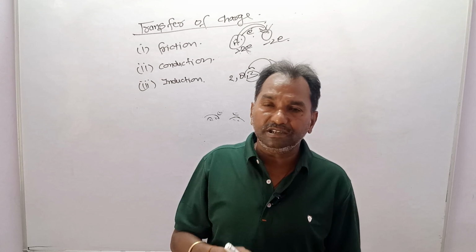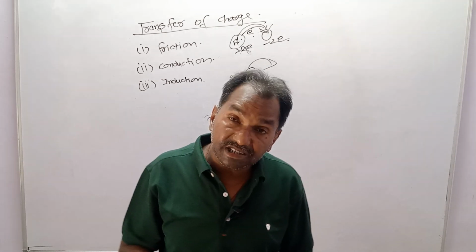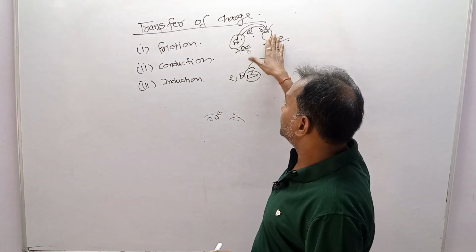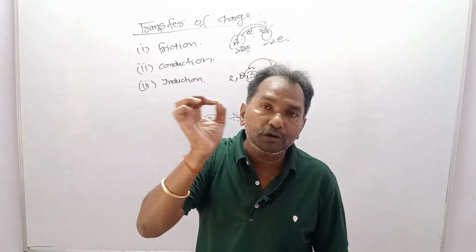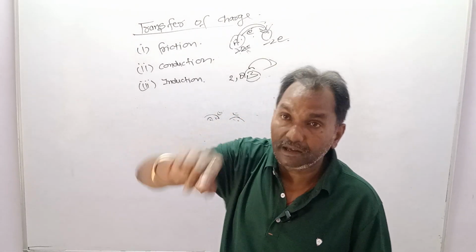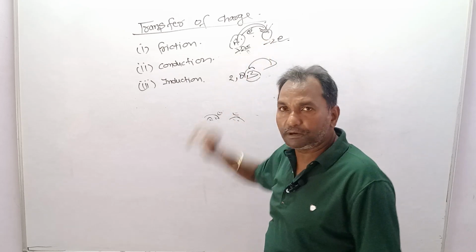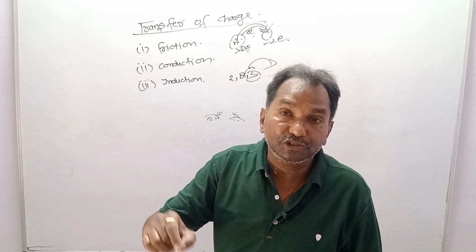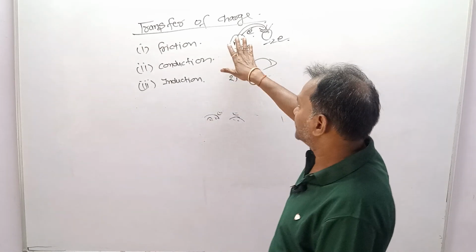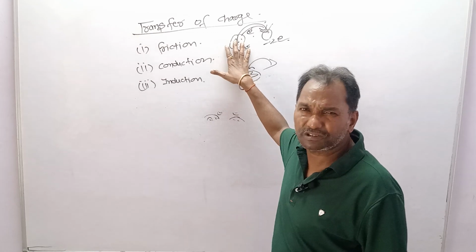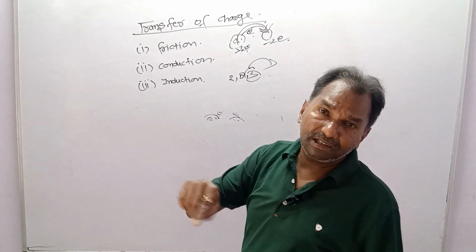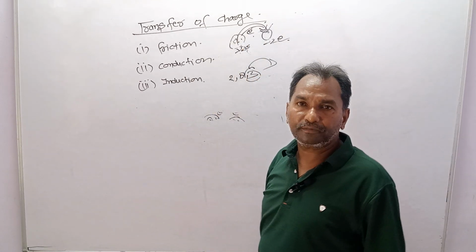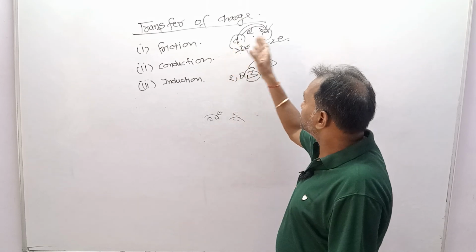Even from inner orbits, you cannot get the electron out. It needs a big amount of energy. So the electron which is transferred from A to B is living in the outermost orbit of atoms of A. When A is rubbed with B, the electrons of the outermost orbit of atoms of A are transferred, because A is a body which has millions of atoms, and every atom has electrons in its outermost orbit. When it is rubbed, those electrons are transferred from here to here.